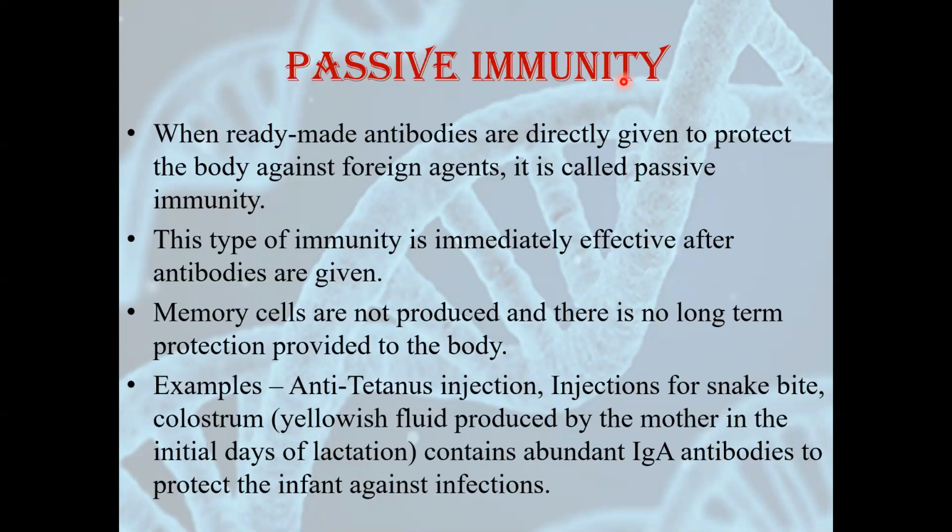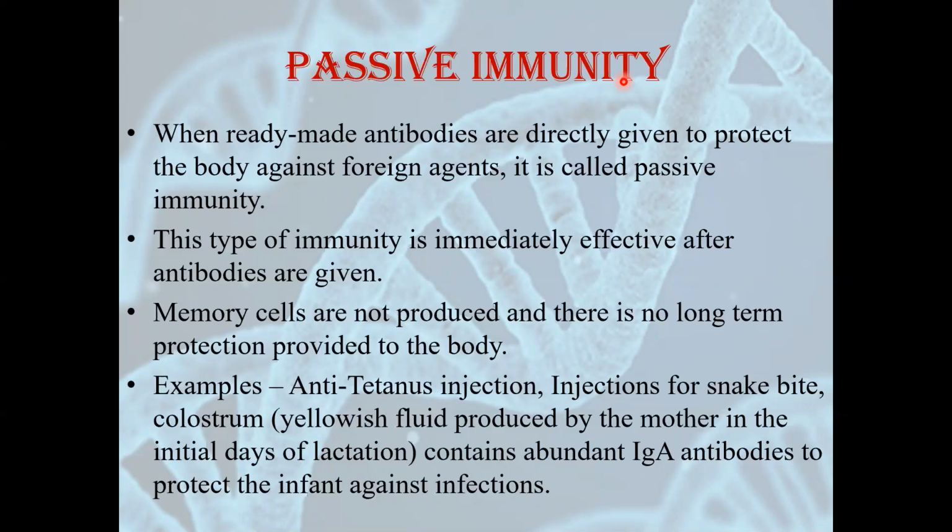So our body doesn't form any antibodies. That's why there are no memory cells in this, so there is no long-term protection. This type of immunity is generally called emergency immunity, when the body is not having time to form antibodies and the virus or the pathogen that has attacked our body is very strong.